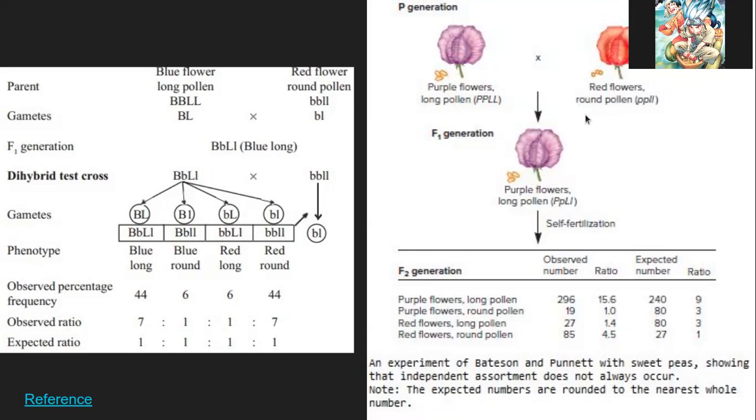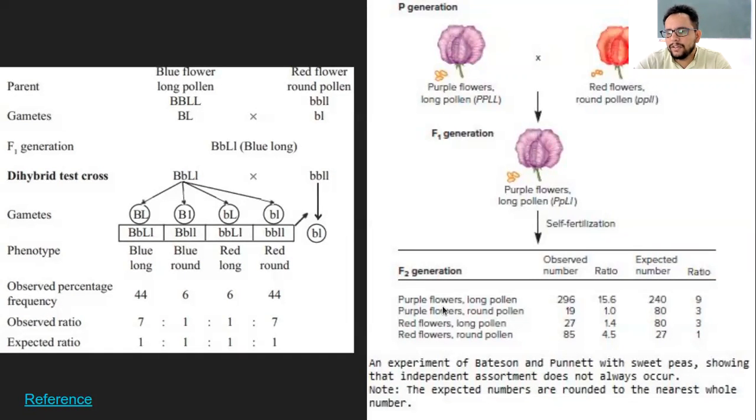Yeah, so why is the observed ratio different from the expected ratio? Because there are more of these genotypes, no? The dominant ones, there will be more of these. So if you compare the combination, this P, if it goes with the first P, in that case also purple color will be generated. And if the first capital P goes with the other gamete, that also gives purple color.